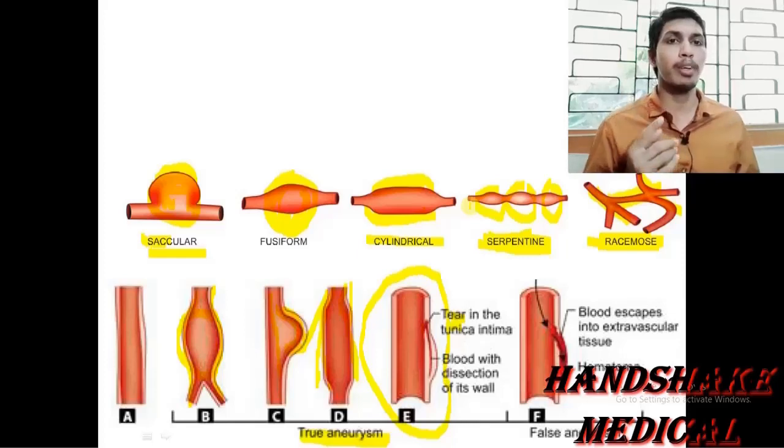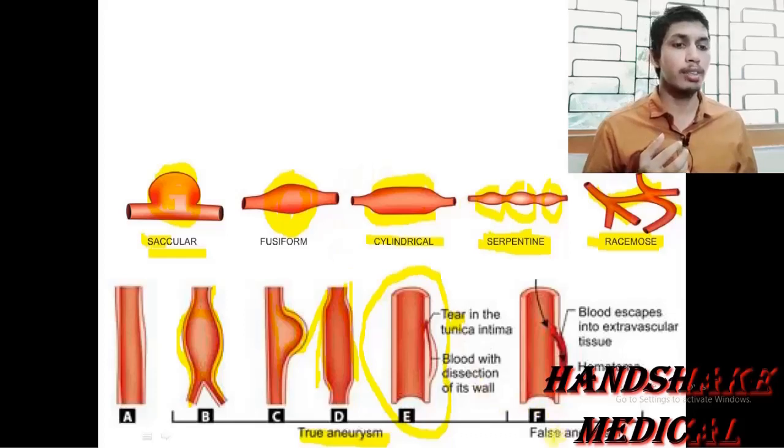One more type of aneurysm on the basis of morphology is the Berry aneurysm, that is present in the circle of Willis, that is present at the base of the brain. We would discuss that the circle of Willis actually forms the major blood supply of the brain. So Berry aneurysm is also a type of the true aneurysm because all the vessel wall is intact. We will discuss the Berry aneurysm in the next slide, where we will discuss the aneurysm on the basis of the etiology or the pathogenesis.